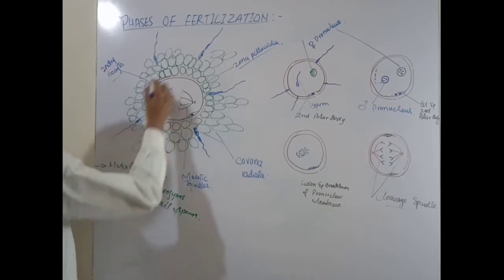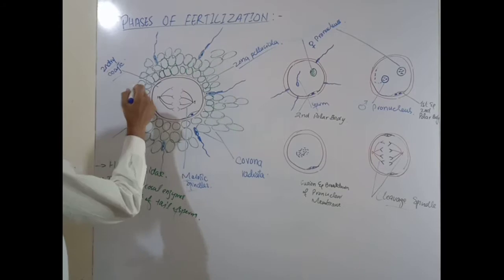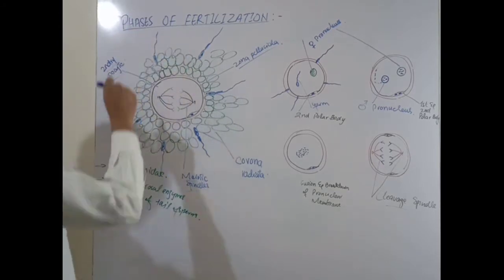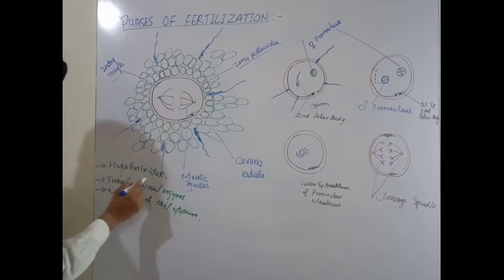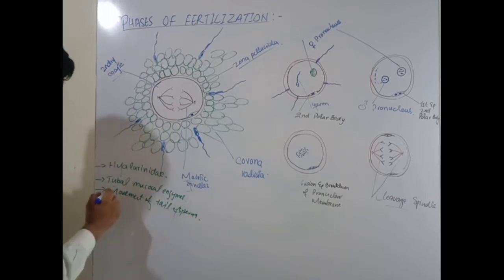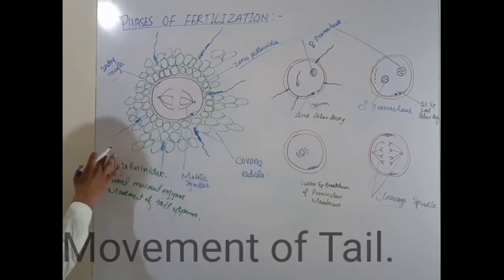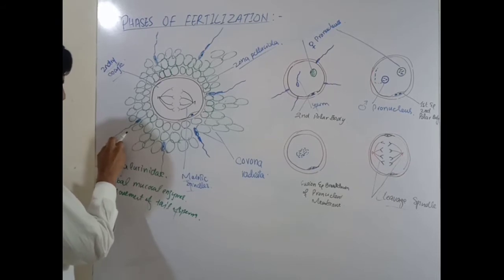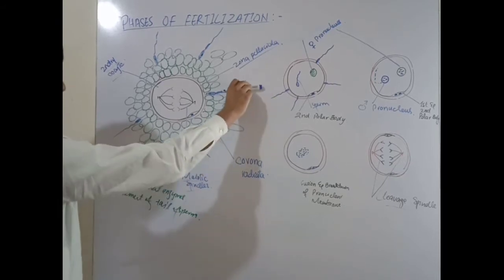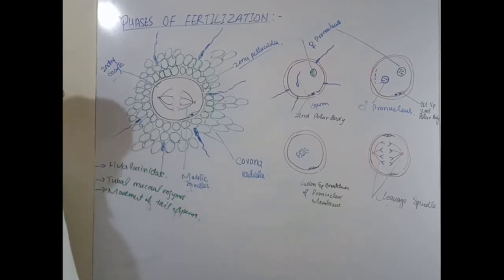Here you can see that it is starting to come into the corona radiata. Finally it tries to put itself inside and make the passage, secreting the hyaluronidase enzyme and tubal mucosal enzyme, and also the movement provides motility to the sperm, and then the sperm finally goes into the follicular cells and corona radiata.